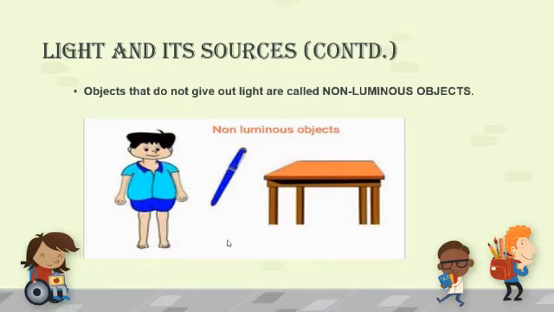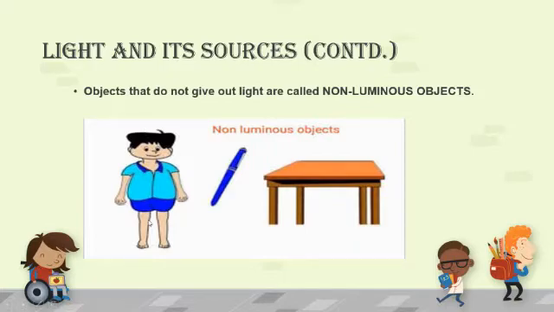Next, objects that do not give out light are called non-luminous objects. We can see them only when the light from a luminous object falls on them. So, some examples are here, children. Say for a boy, that means we human beings.